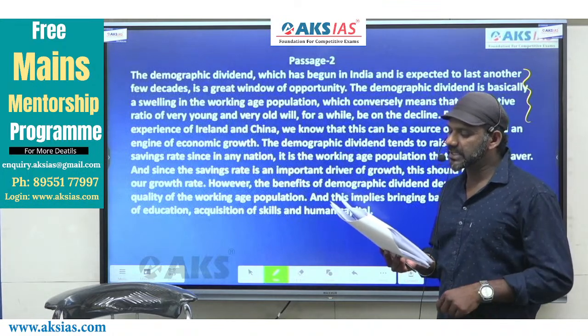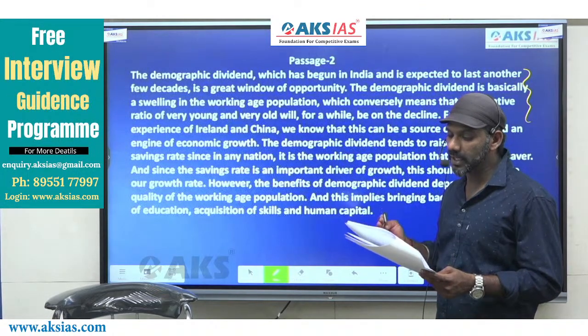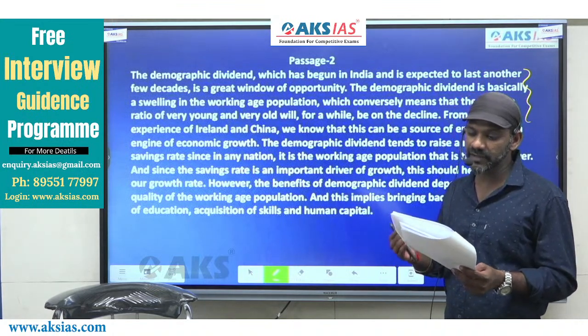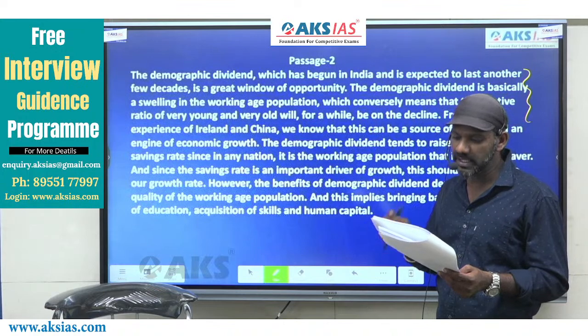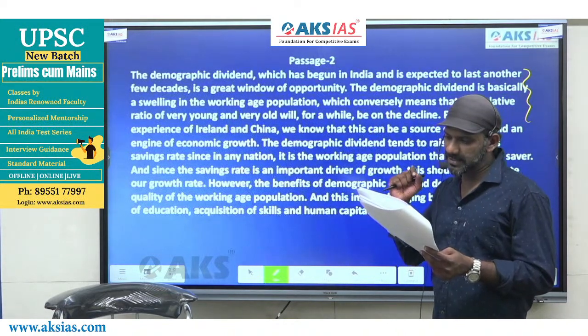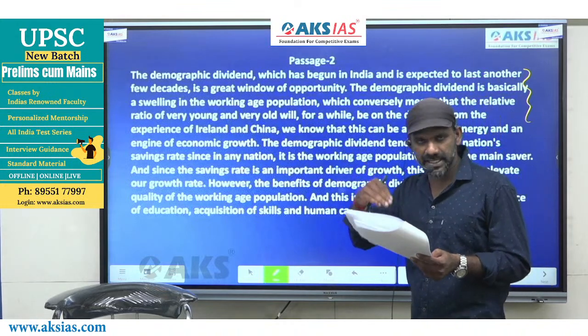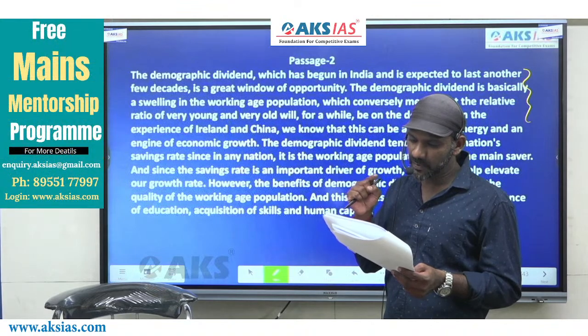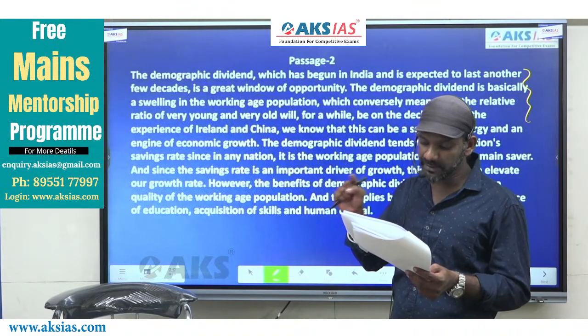The demographic dividend is basically a swelling in the working age population, which conversely means that the relative ratio of very young and very old will for a while be on the decline.